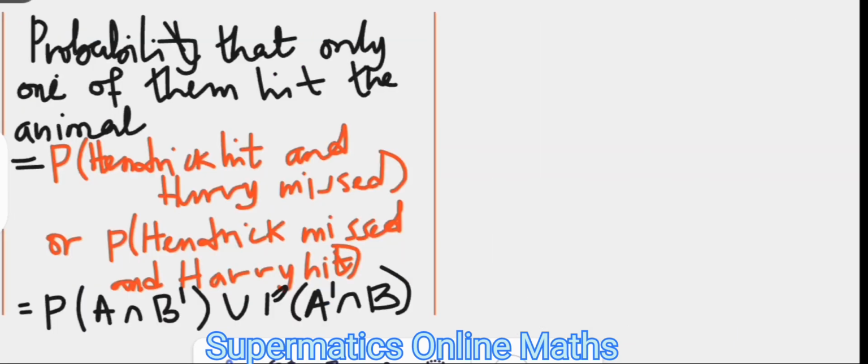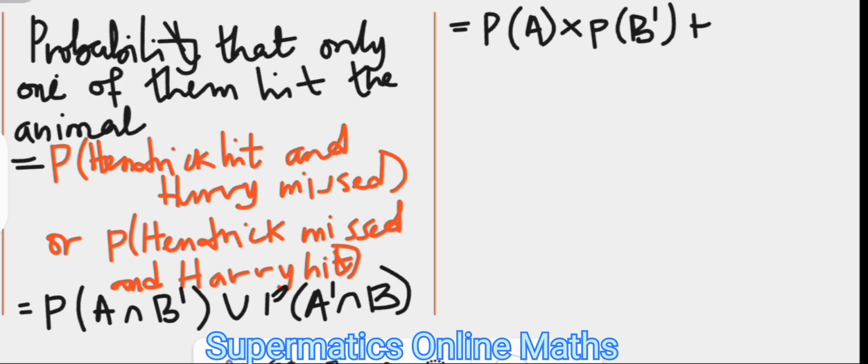This is further broken down into probability of A times B complement, for they being independent events. The or there means plus. That's probability of A complement times the probability of B.